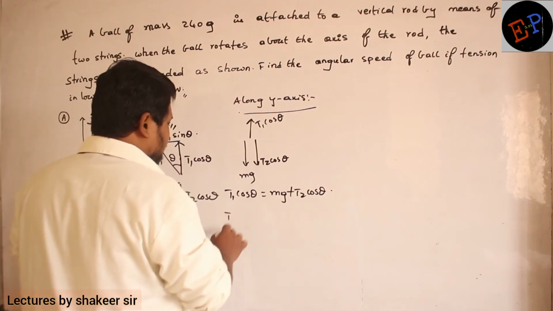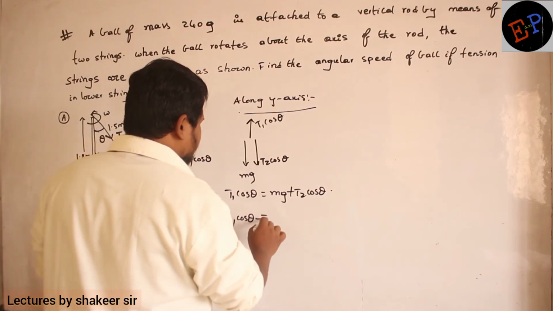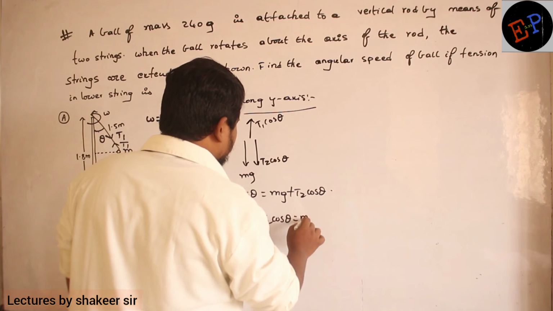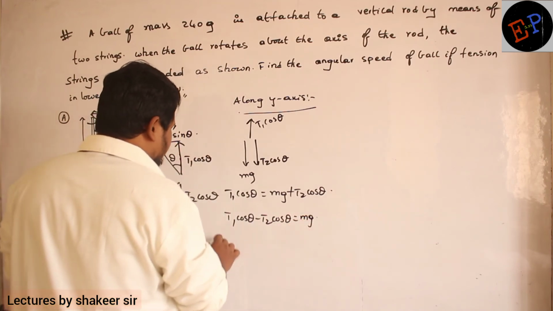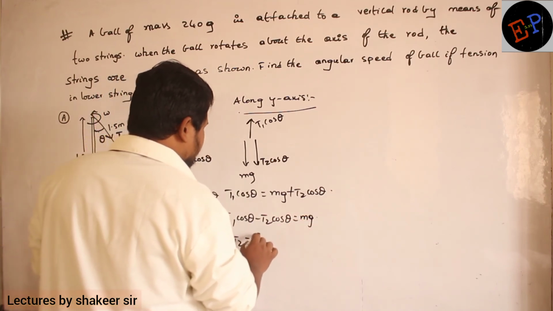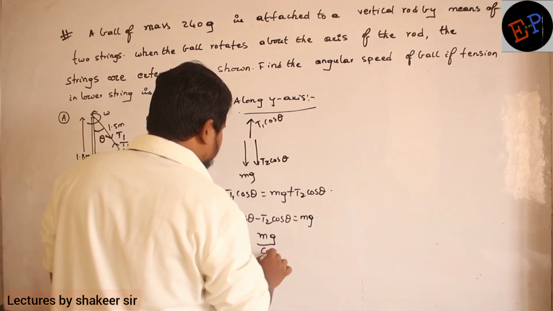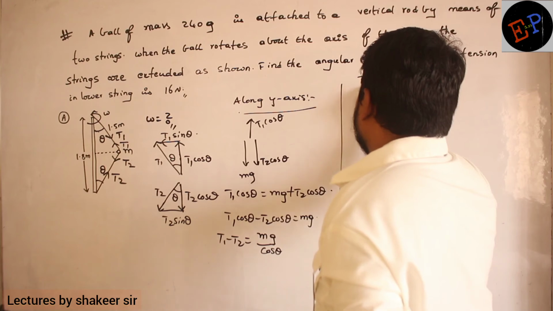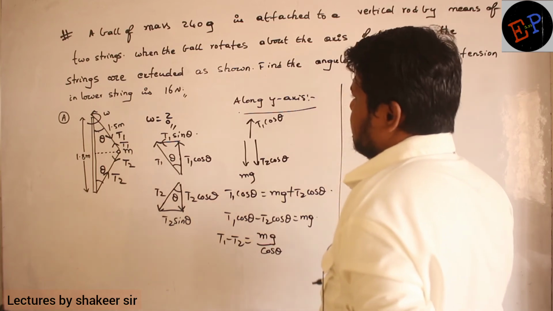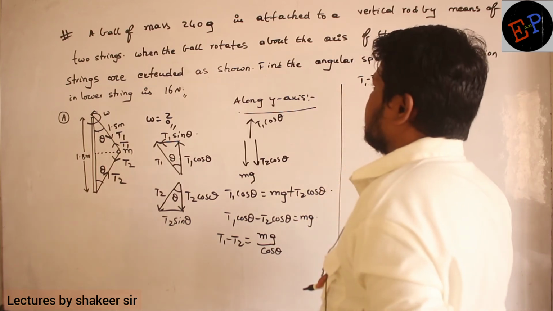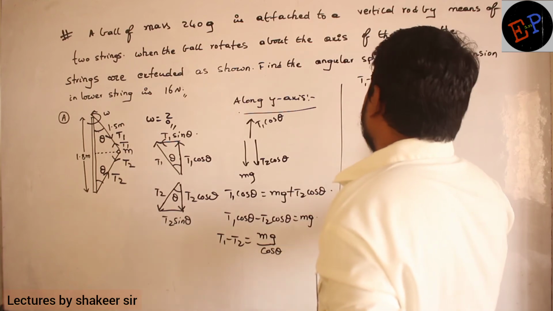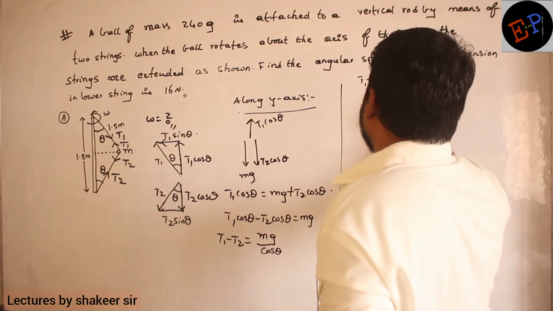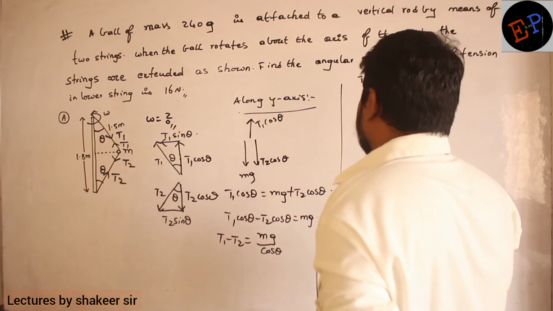So therefore T1 cos theta minus T2 cos theta is equal to mg. Clear, no? So therefore T1 minus T2 is equal to mg divided by cos theta. So I can write like this. Clear now? So therefore T1 minus T2 is equal to, what is the mass of this body? Mass of this body is 240 grams. 240 grams means 0.24 kg divided by cos theta.